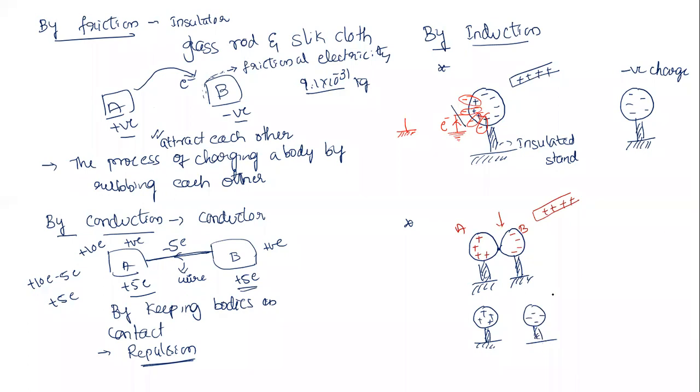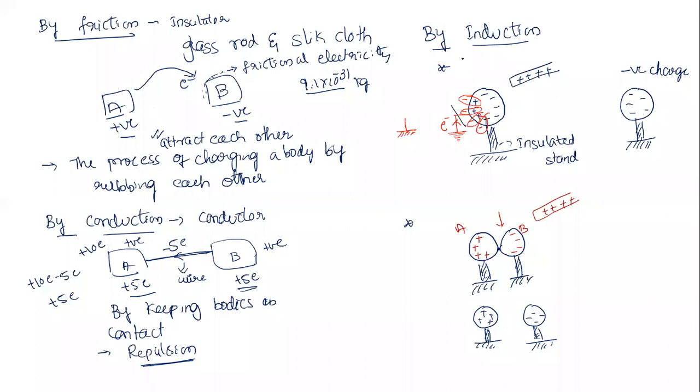Sir, what if I first remove the rod and then separate these two? As you remove it, these negative charges become free and start moving freely. They redistribute and again become completely electrically neutral.